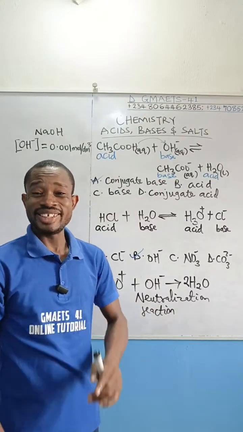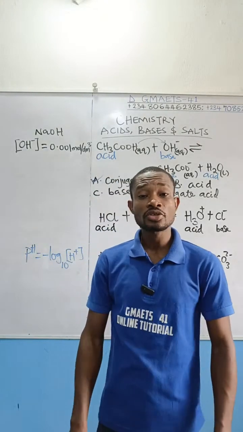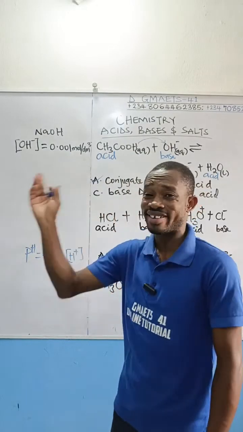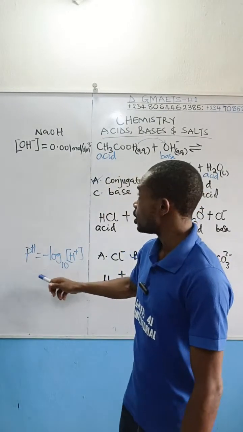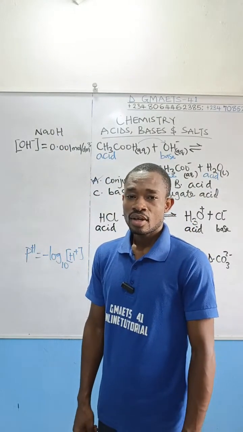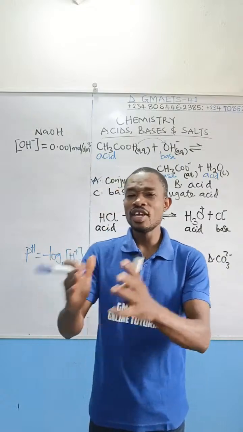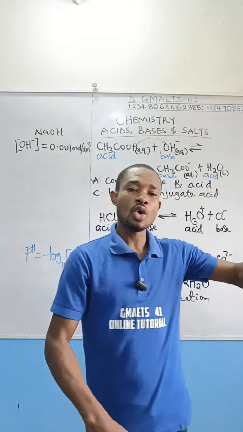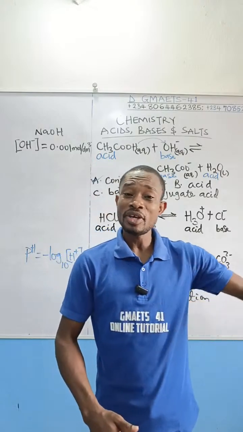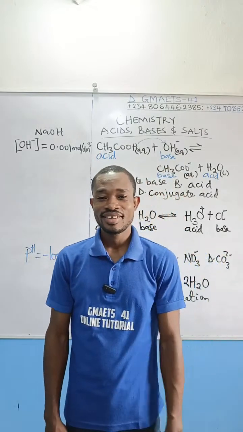That concentration is the hydroxide ion concentration, which means I can't use this formula to calculate the pH of sodium hydroxide directly. So how do we approach it? If you are given a base, you can only calculate the pOH of that base. If you are given an acid, you can calculate the pH of that acid directly.